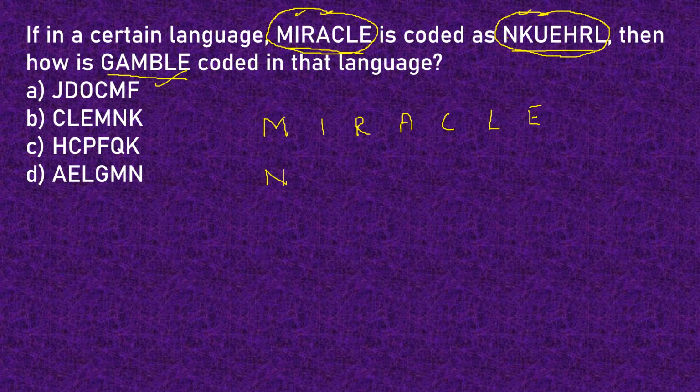So what I observe is that N is the next letter after M, then K is the second letter after I. Then R corresponds to U. When I observe this, I find that R has S, T in between. So there are two letters here.